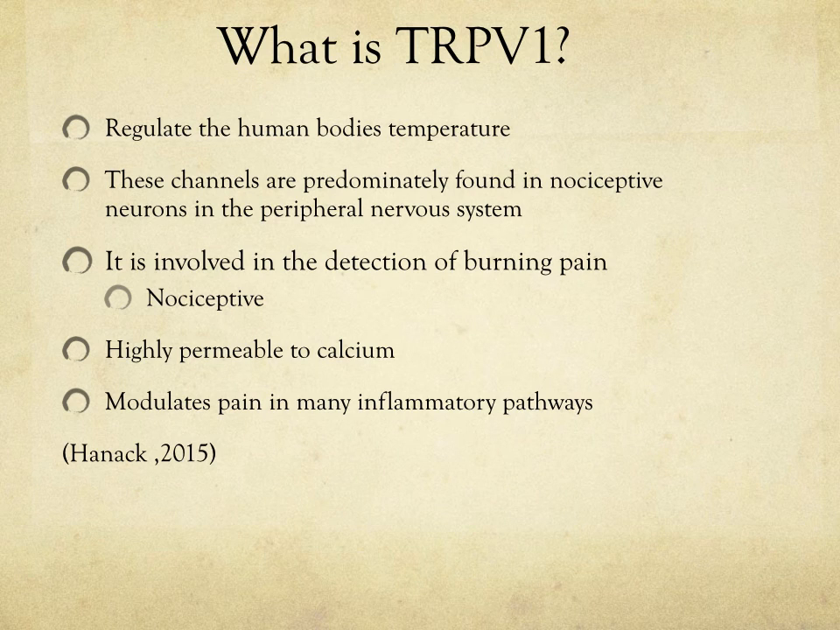What are TRPV1 ion channels? These regulate the human body temperature. These channels are predominantly found in the nociceptive neurons in the peripheral nervous system. They are also involved in the detection of burning pain. They are highly permeable to calcium, which I'll further elaborate on, how they exchange calcium ions and why. They also modulate pain in many inflammatory pathways.